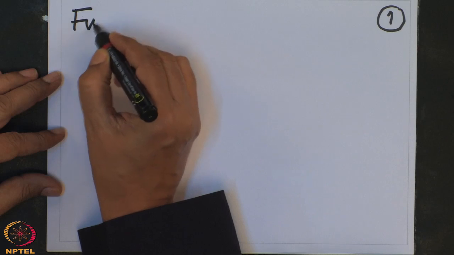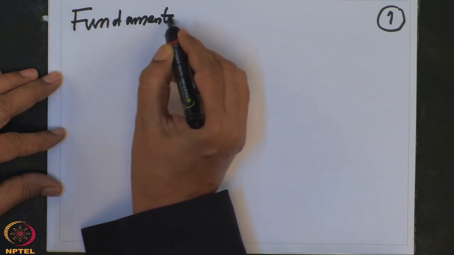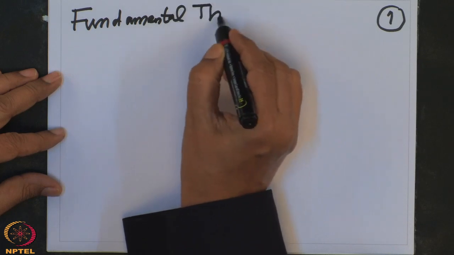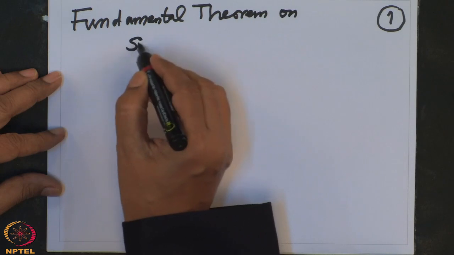In the last lecture, I stated a fundamental theorem on symmetric polynomials, and we will prove it today. So, let us recall what it is. This was the fundamental theorem on symmetric polynomials.